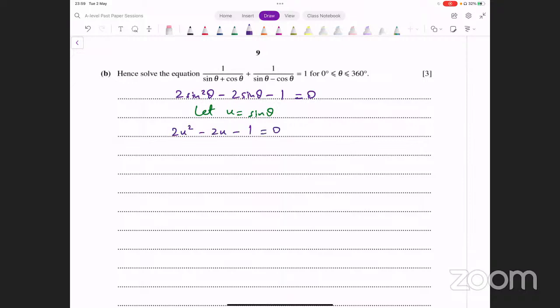Can we factorize this? Let's think about this. Factorization यहाँ पे possible नहीं है. हमें क्या करना पड़ेगा? Quadratic formula input करना पड़ेगा. But you remember, you have to input values in the quadratic formula. आप quadratic formula values input करके नहीं दिखाएंगे तो you'll lose marks. Okay, so that's minus b, that's minus into minus 2 plus minus square root of minus 2 whole squared minus 4 into 2 into minus 1 whole divided by 2 into 2. And then you can write down the final answer after this and see what that turns out to be. Let's solve this equation.